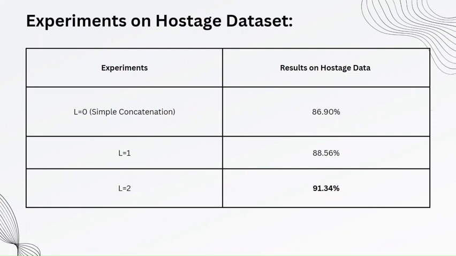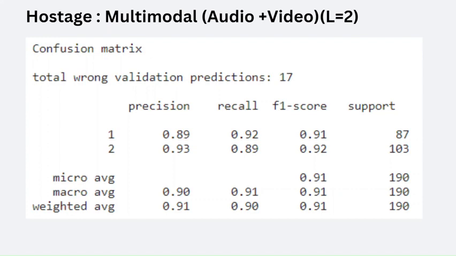Then I experimented on the hostage dataset. For the hostage dataset, again for L equal to 2, I had the highest accuracy of 91.34%. So this is my confusion matrix.